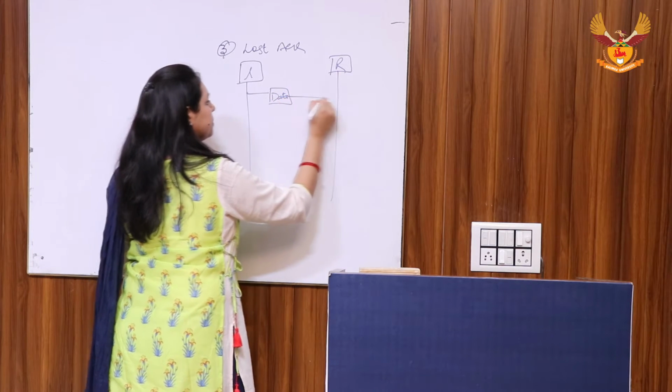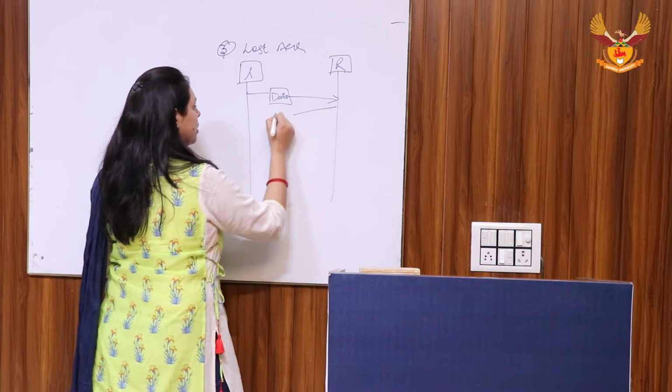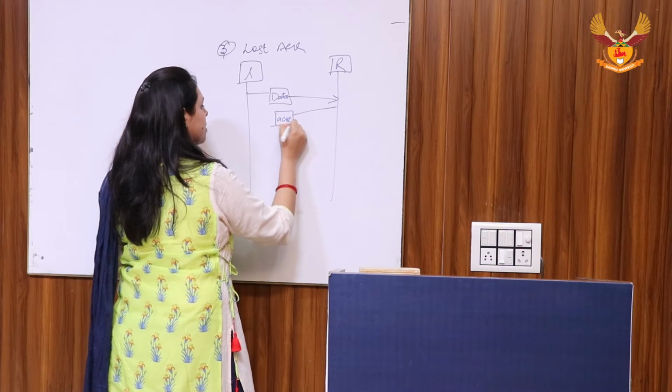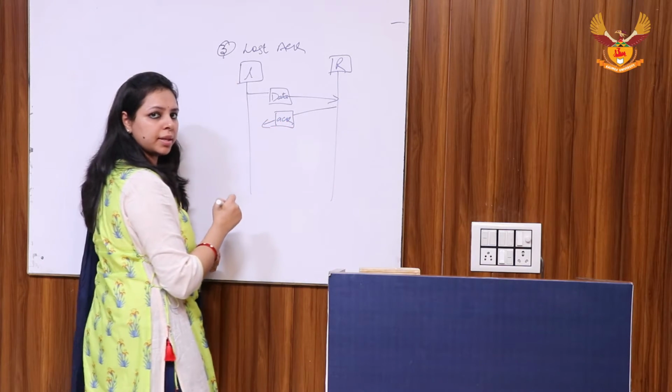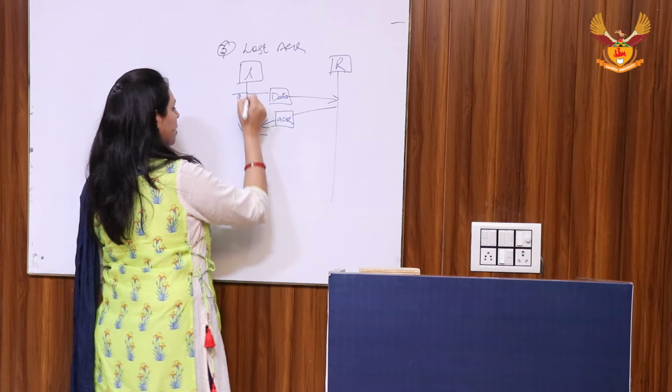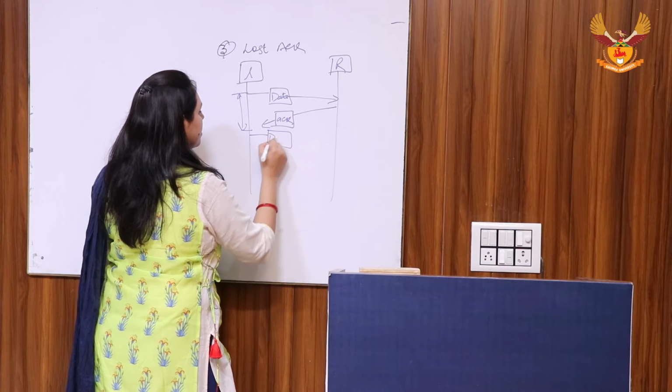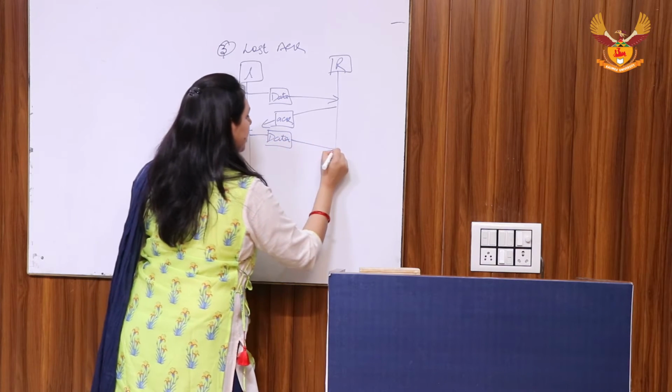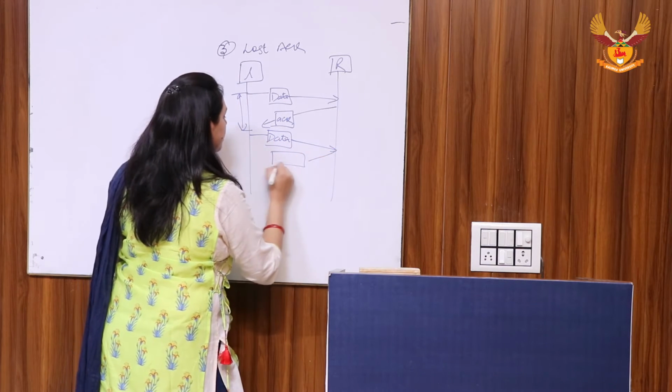Data is sent and the acknowledgement which receiver was giving is not received by the sender. So sender again sends this data after waiting a random amount of time.